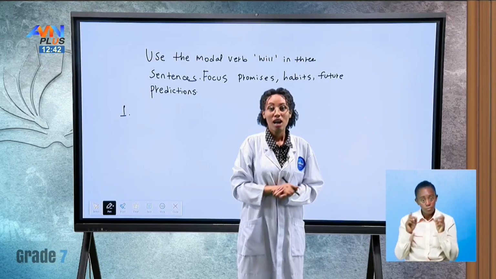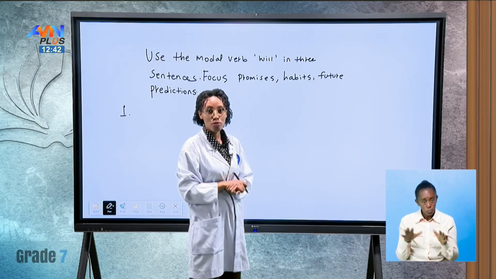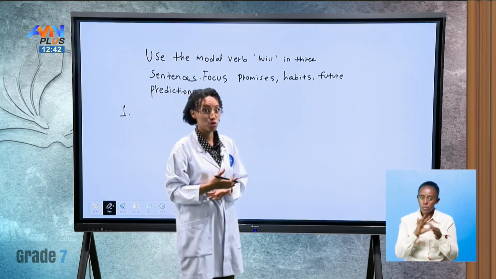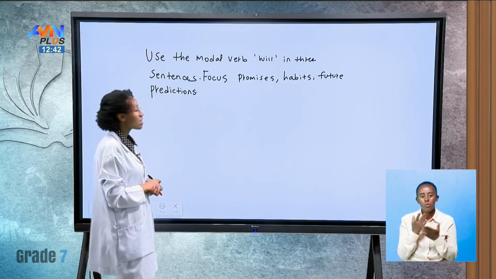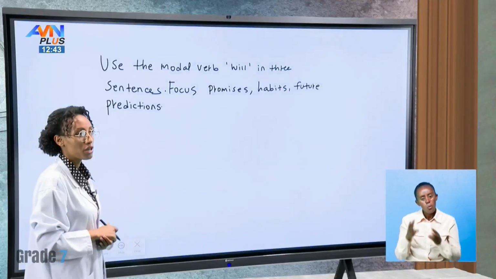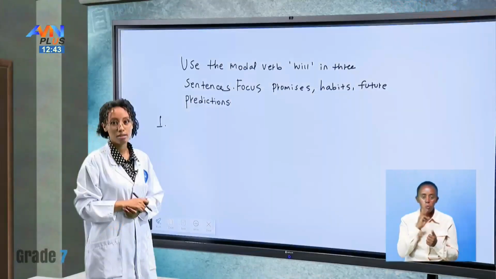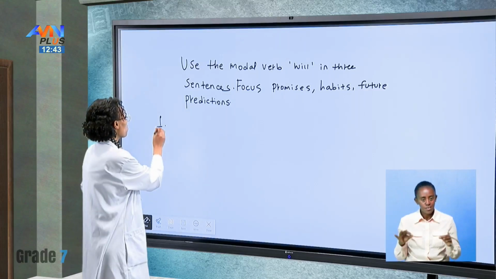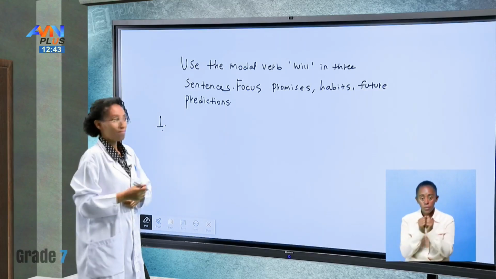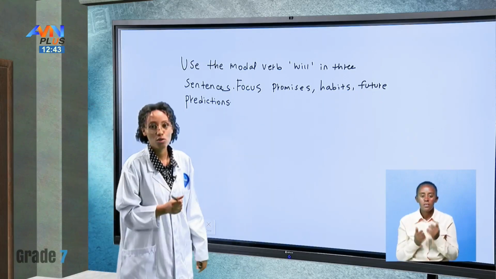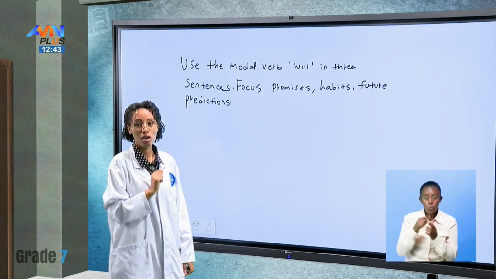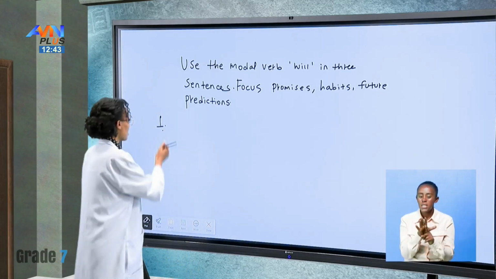Okay. I'm sure you did well writing your sentences, and I'm sure it is easier for you because we have already discussed the many ways in which we could use will to write different sentences. So let's do it together. The first sentence we could talk about is using will to talk about promises. Promises.